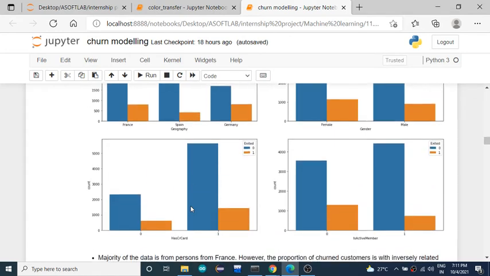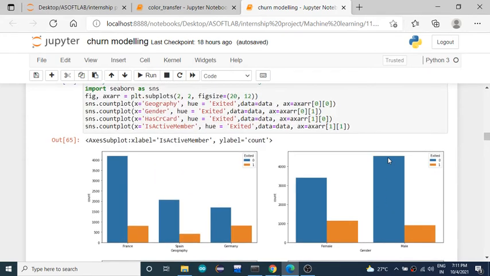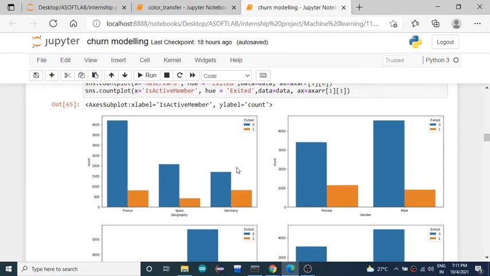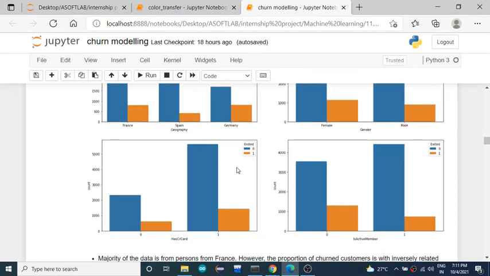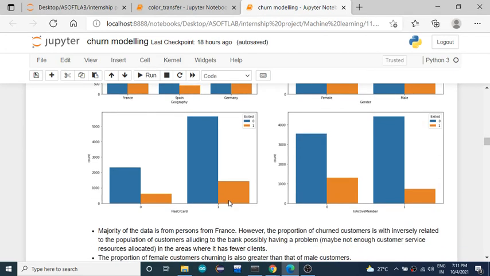So when it comes to the criteria like is active member, approximately 4,000, 200 or 300 customers will be considered and covered. When it comes to all the other graphs also, most of the customers are covered when this feature is taken for the count.